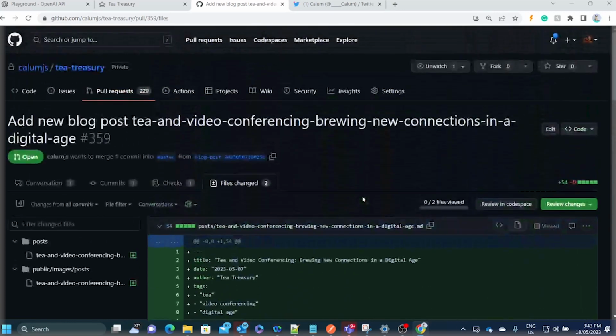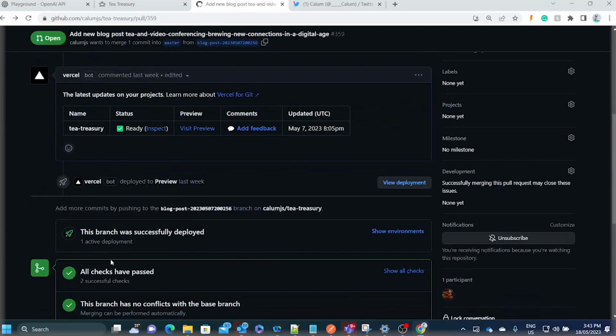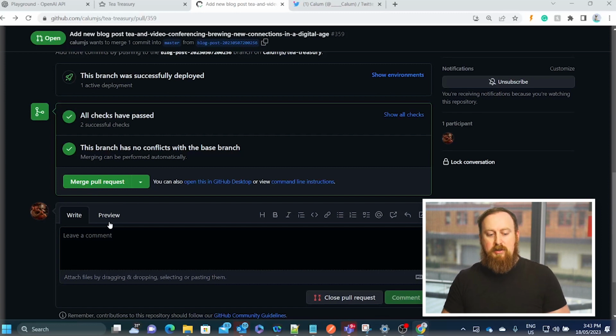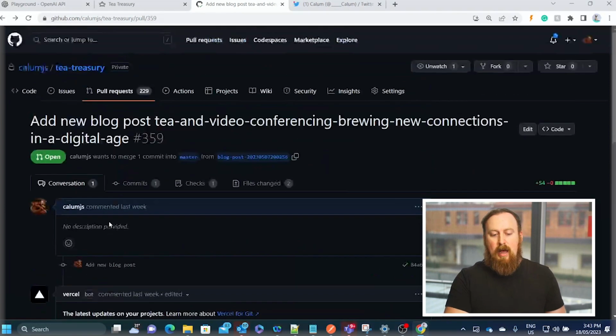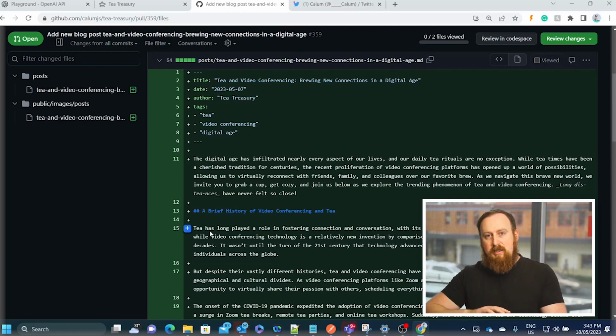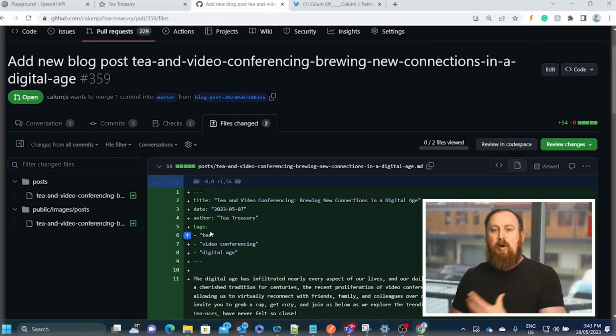So all I have to do to approve it is just merge this pull request into main, and that will add that blog post as a new one. So I've still got that human check in there to make sure the content's still good. And I've also added the functionality so that I can leave a comment on any part of this content that it's made and ask for a revision, and then ChatGPT will go away, make the revision, send me back the updated version, and I can then either approve or request additional changes.